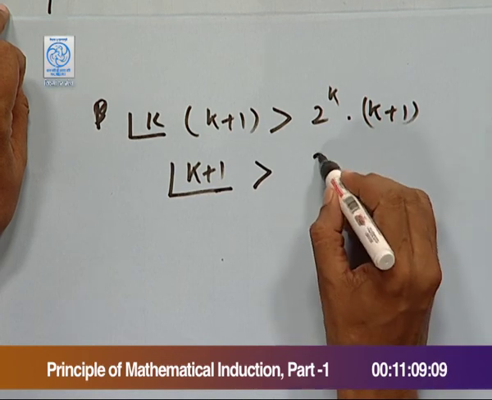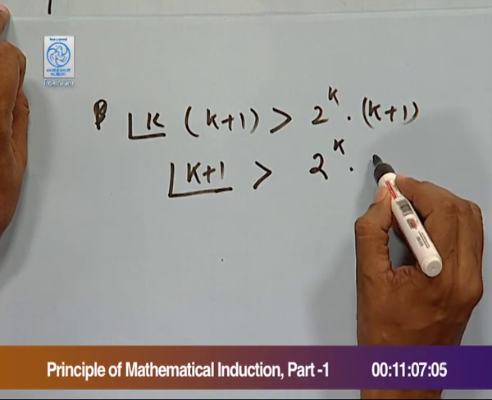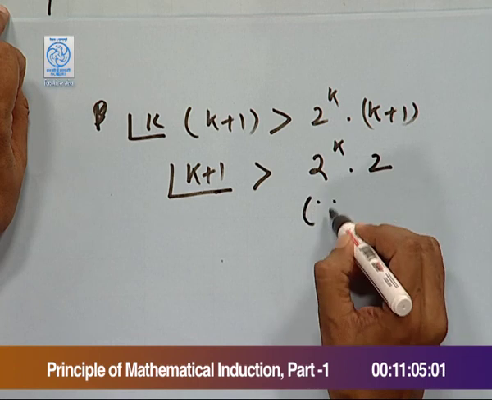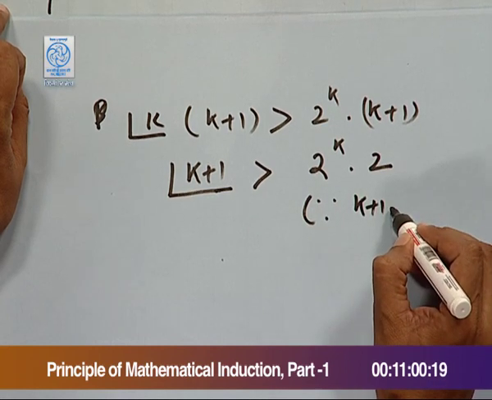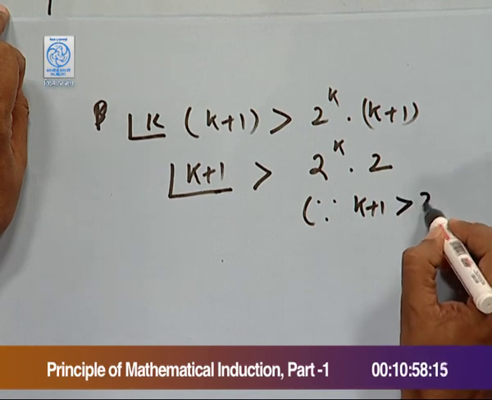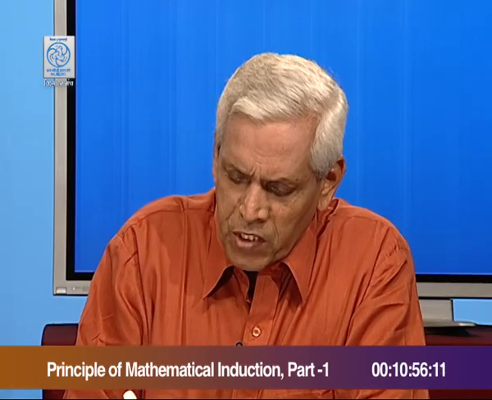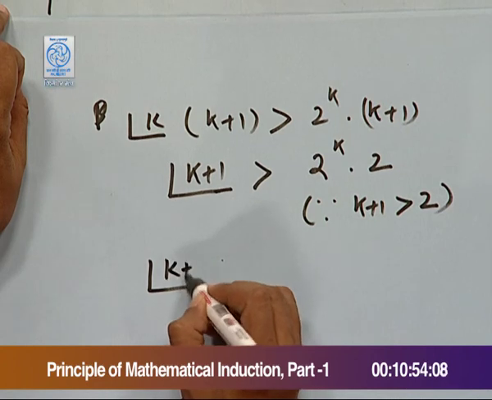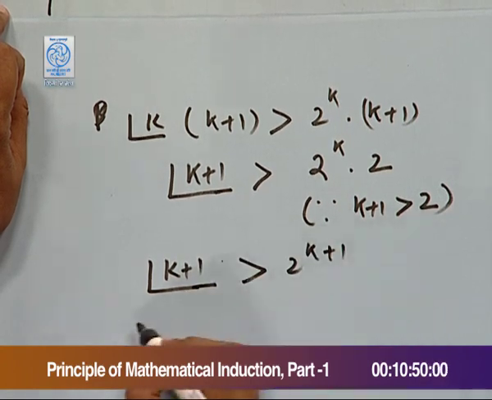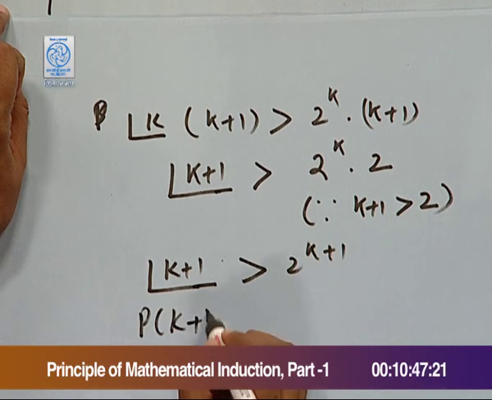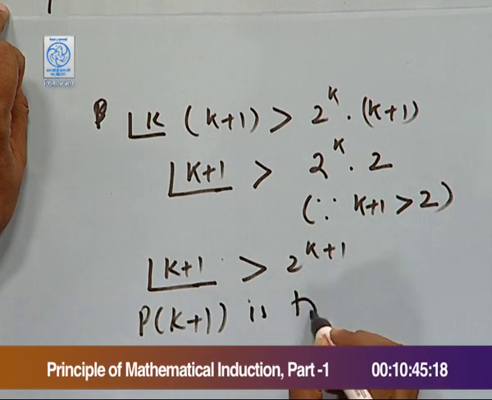Here we can write this as 2 raised to power k times 2, because k+1 is more than 2. Thus, we have factorial (k+1) is more than 2 raised to power (k+1), which means P(k+1) is true.